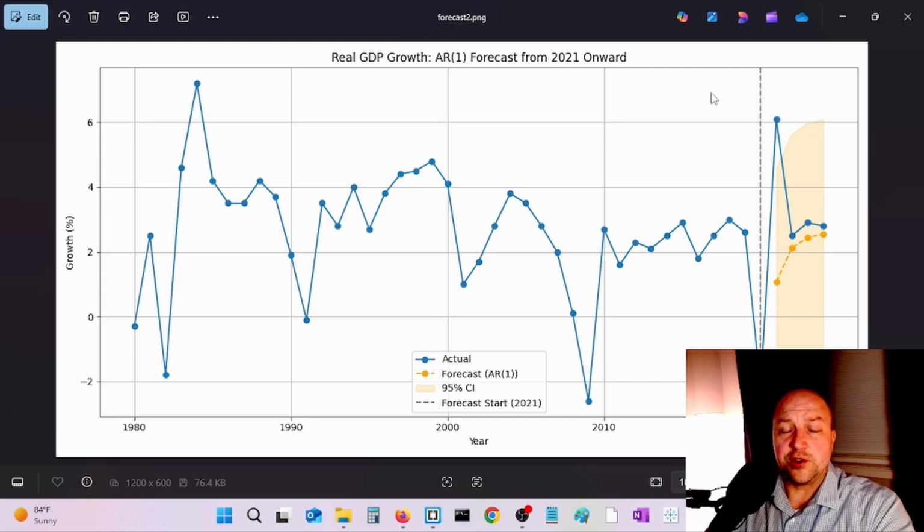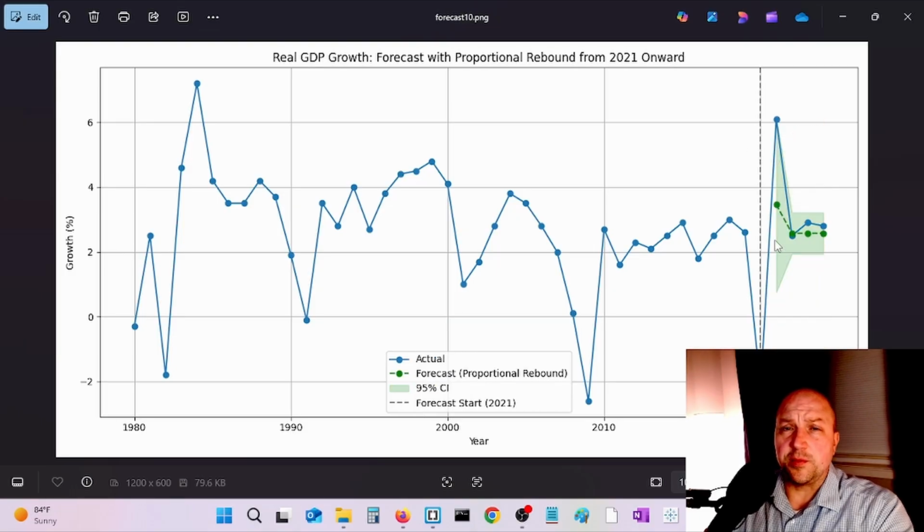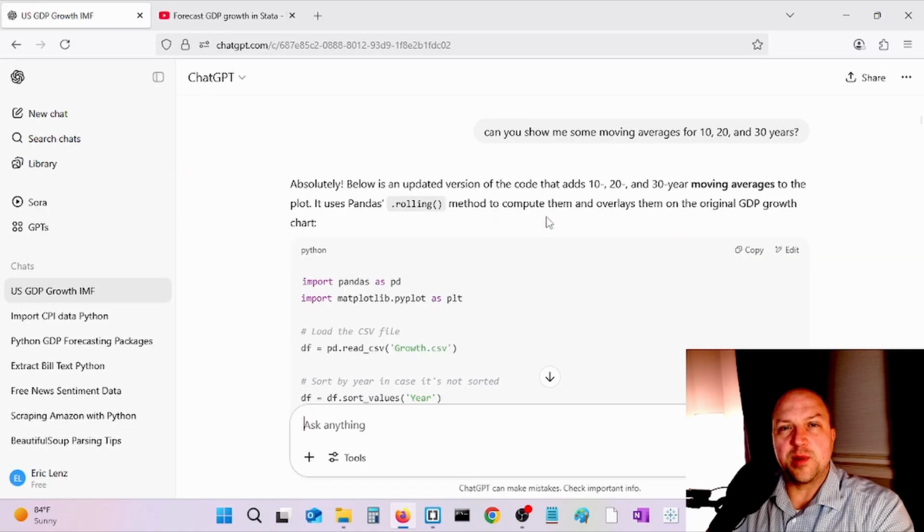So in this video, I'd like to show you how to forecast in Python using ChatGPT, and I'll go through some of the iterations I made to try and capture this huge jump in GDP growth. And with some help from ChatGPT, we can get a better forecast here. So let's go through ChatGPT. I'll show you a little bit of what I did, and you can get an idea of how to forecast in Python with ChatGPT.